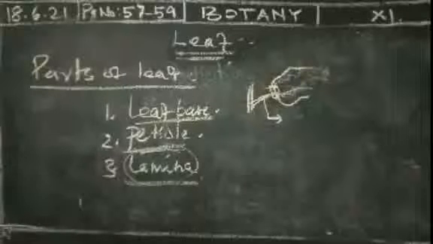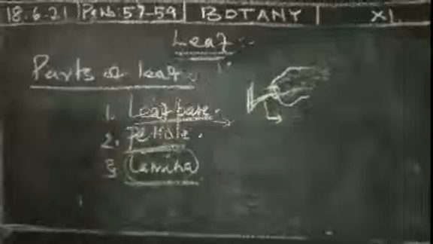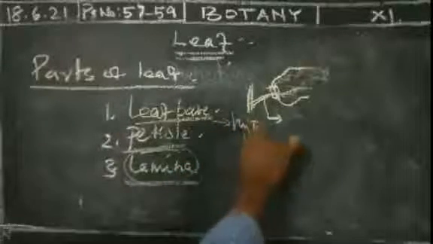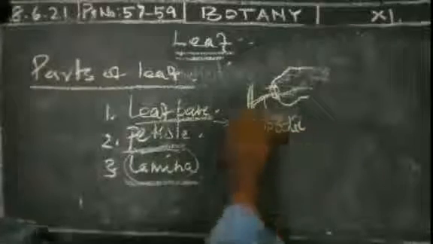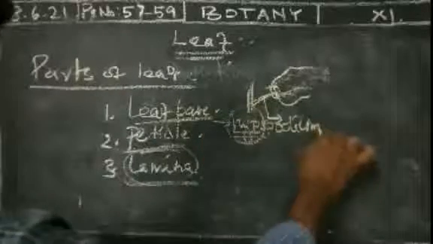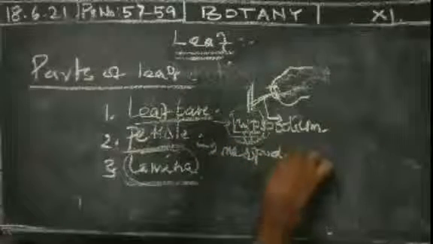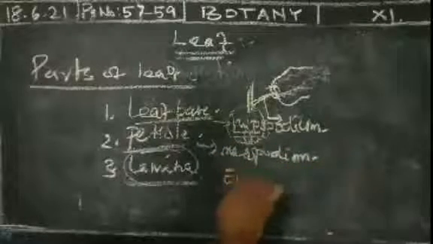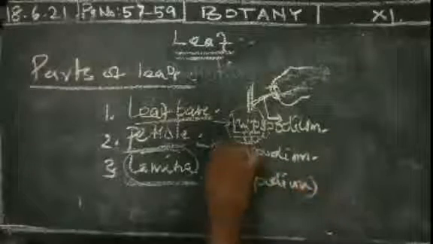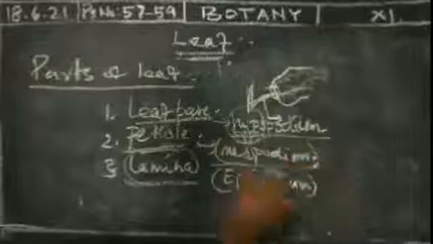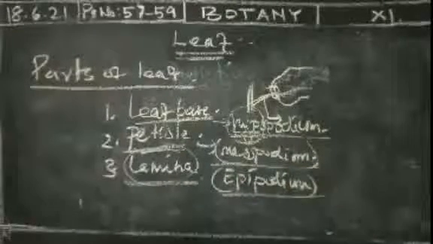One by one you have to see. The leaf base is called the hypopodium. Hypo means below, hypopodium. The petiole is the mesopodium, and the lamina is the epipodium. So there are three names: hypopodium, mesopodium and epipodium.